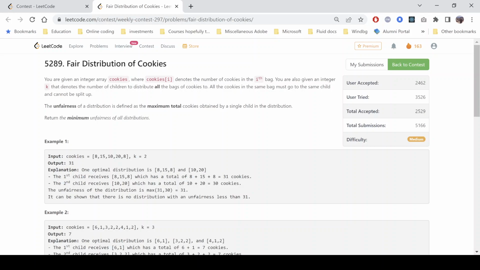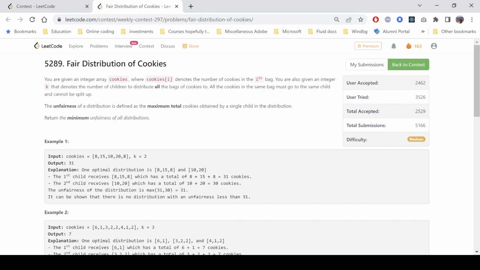So in this case we have these five bags, having the given number of cookies, and we have two children. So one optimal distribution is 8, 15, 8 and 10 and 20. So in this case, this student gets 31 cookies, this student gets 30 cookies. Now the maximum of these two is 31. So in this case, the unfairness will be 31. Now we can see that any other distribution logic that we used among these bags will basically result in a value greater than 31. So that is why we return 31 in this case.